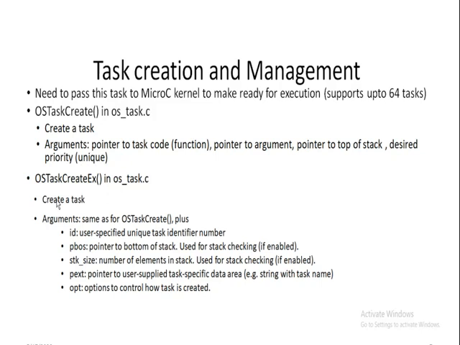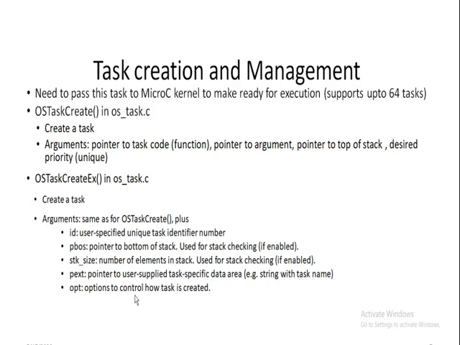Then OSTaskCreateExt, a function in OS_task.c, is also used to create a task, and its arguments are the same as those of OSTaskCreate, plus some more: ID, a user specific unique task identifier number; PBOS, a pointer to the bottom of stack used for stack checking; then stack size, the number of elements in the stack; PEXT, a pointer to a user supplied task specific data area; then OPT, options to control how the task is created.